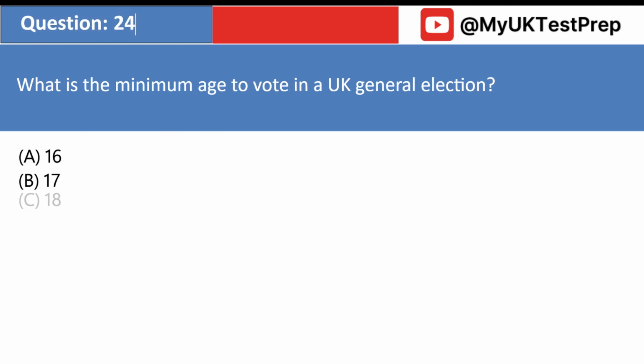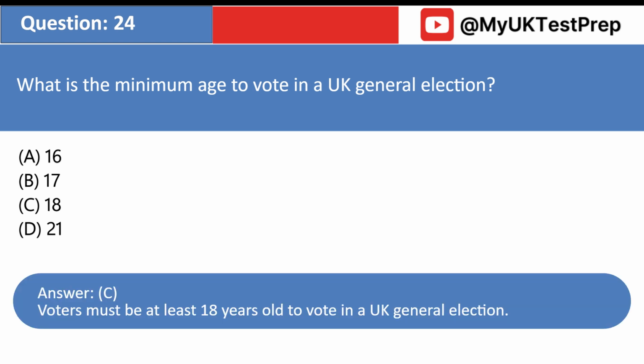What is the minimum age to vote in a UK general election? A. 16. B. 17. C. 18. D. 21. Answer: C. Voters must be at least 18 years old to vote in a UK general election.